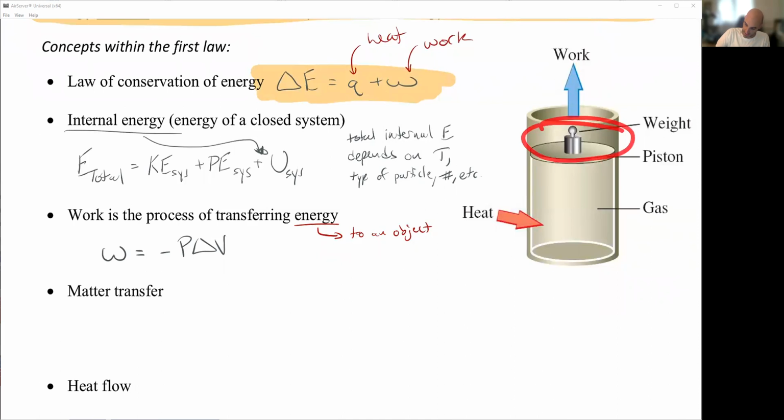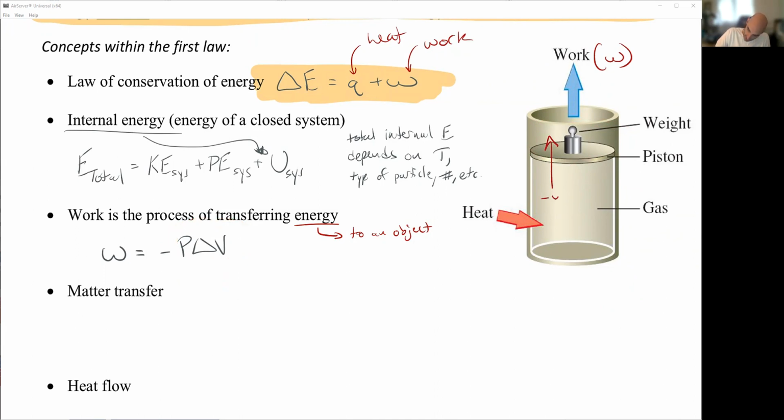So here's the mass. By expanding the volume, we are doing work on those surroundings. So we have work. And if I expand the volume within this, if I increase the volume, think about that. By increasing this delta V, we are increasing the negative work term.